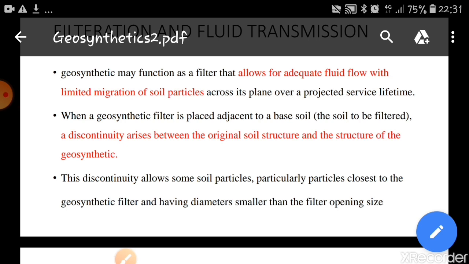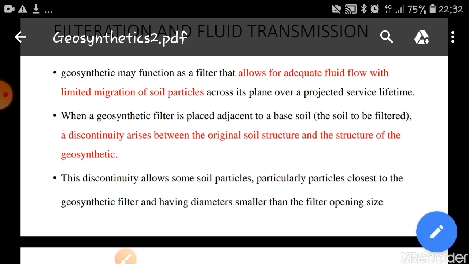So geosynthetic filtration occurs in fabrics where water flow brings some of the fine particles of the soil being protected into the structure of the geosynthetics itself. This soil modification above the fabric and void modification within the fabric attains the equilibrium. Clear water passes through only after the attainment of equilibrium. I will discuss this with a graph in the coming slides, where at one point the equilibrium will be achieved, and only after that equilibrium point will the water flow through the openings of the geosynthetics.